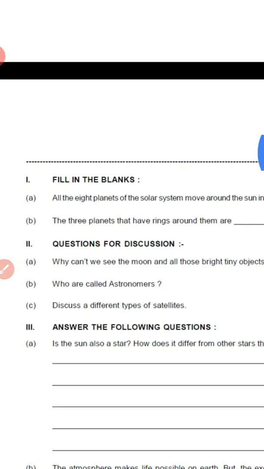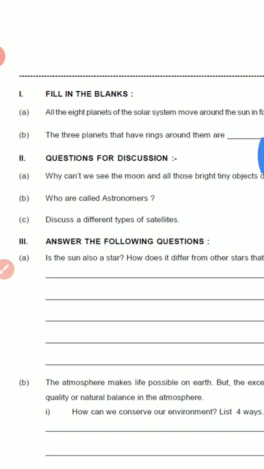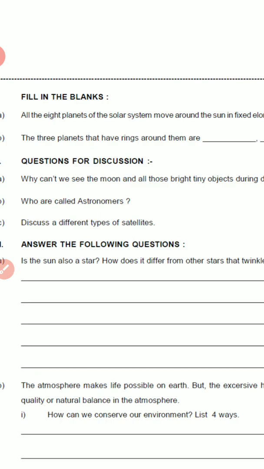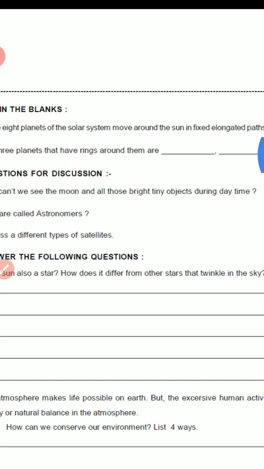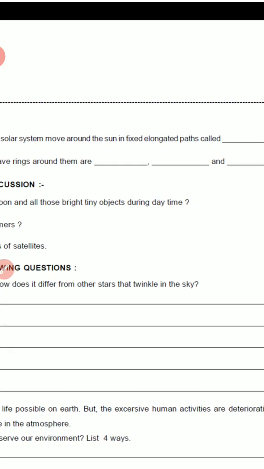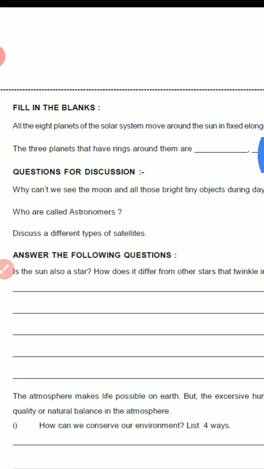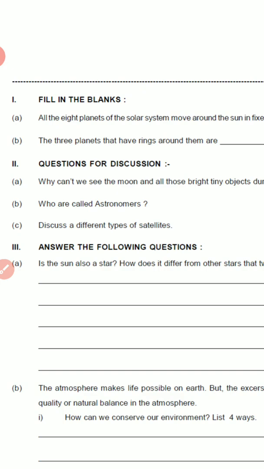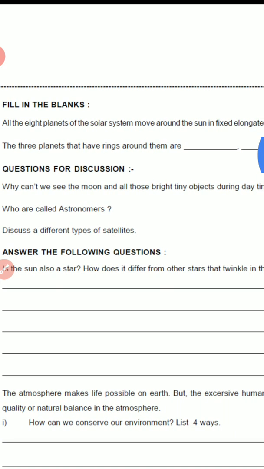Now we will be doing the fill in the blanks. A1. All the 8 planets of the solar system move around the sun in fixed elongated path called orbits. Okay? Next one, B. The 3 planets that have rings around them are Jupiter, Saturn, and Uranus.